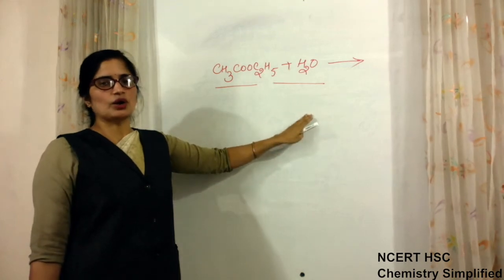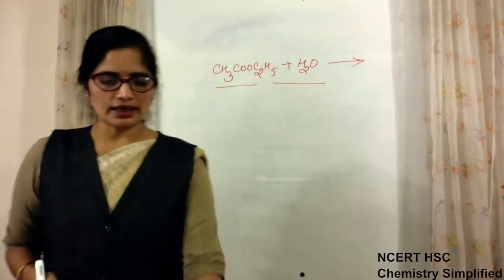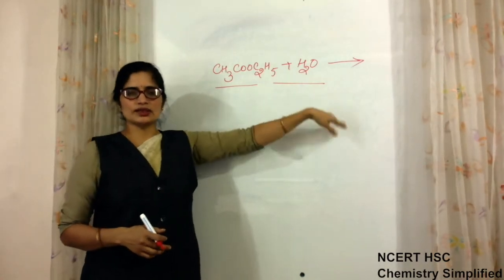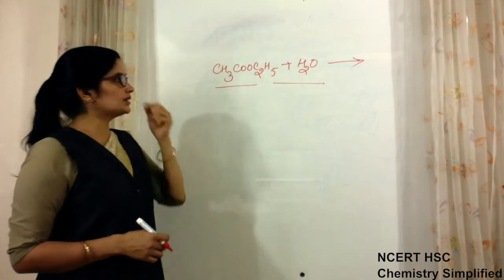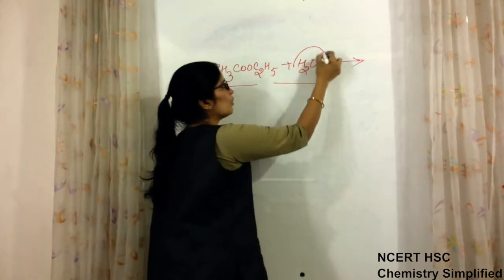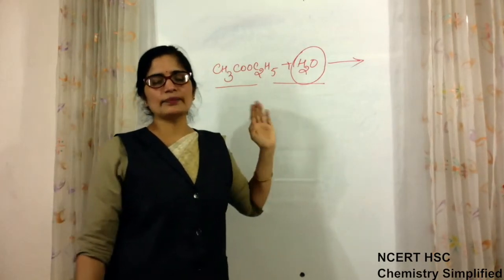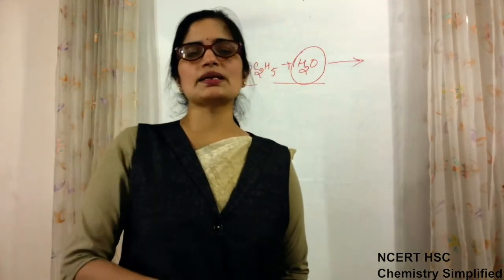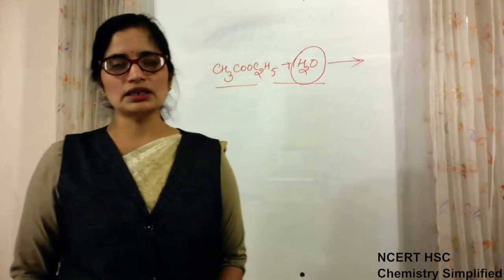And what is actually order of reaction? If the change in concentration of the components present in the reaction affects the rate of reaction, then it is known as the order of reaction. But in reactions in which hydrolysis is involved, whether it is hydrolysis of sugar or hydrolysis of ester, the amount of water is in excess of the amount required in the reaction, so practically its concentration does not affect the rate of reaction, because it is already present in too much excess. Whatever concentration of water is present does not affect the reaction.